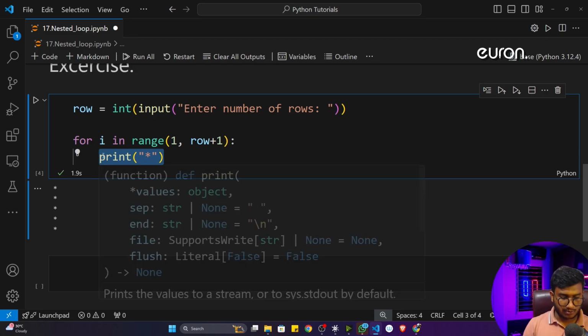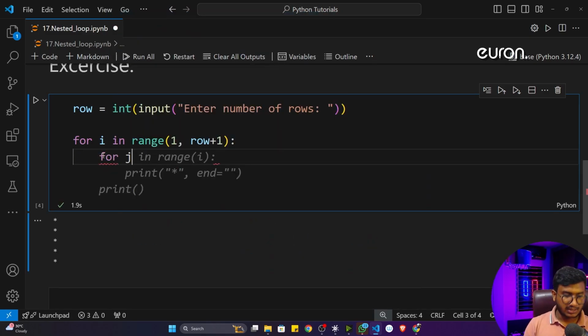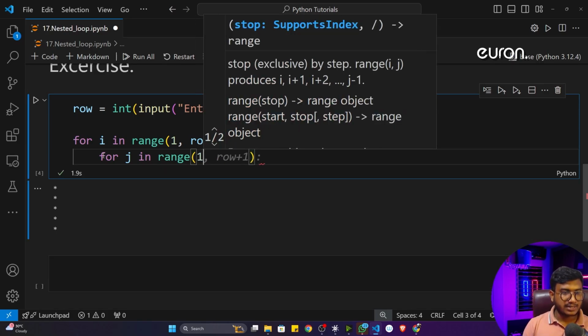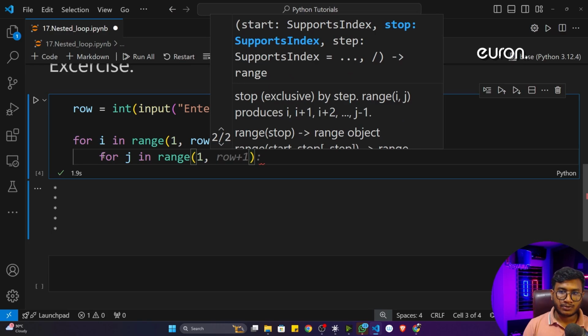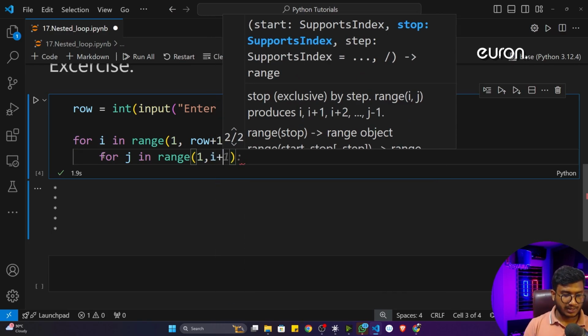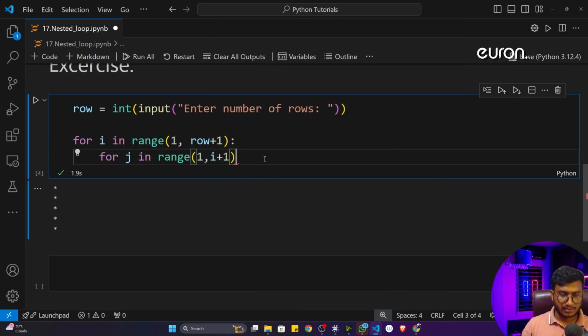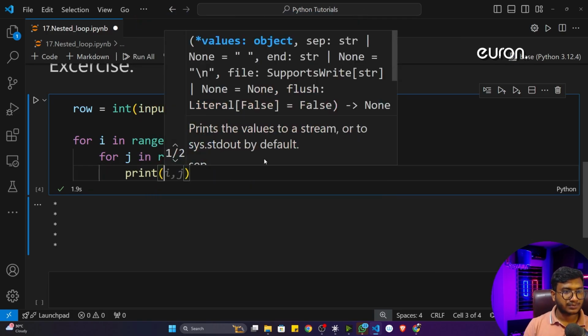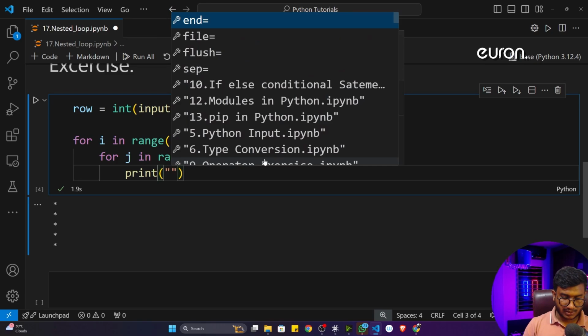Inside this for loop, I'll take another for loop. I'll name it for j in range, and I'm going to execute this for loop from 1 to i plus 1. Why i plus 1? I'll tell you. First of all, let me print this star.